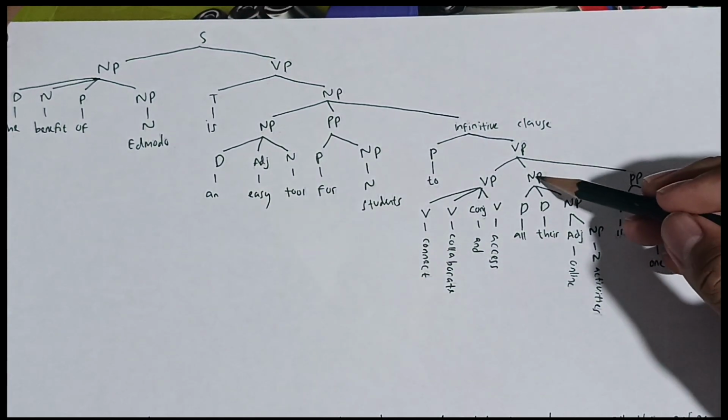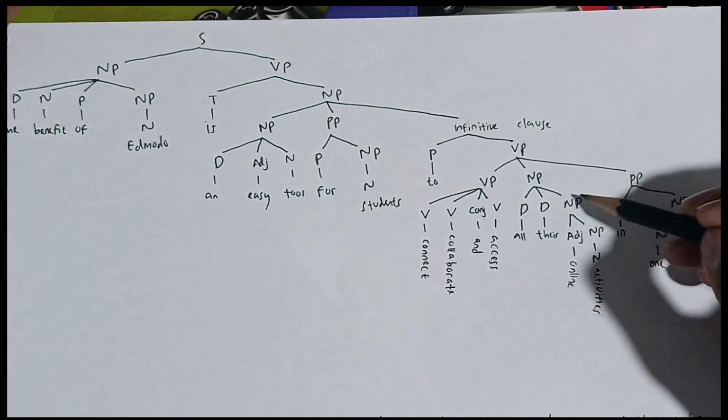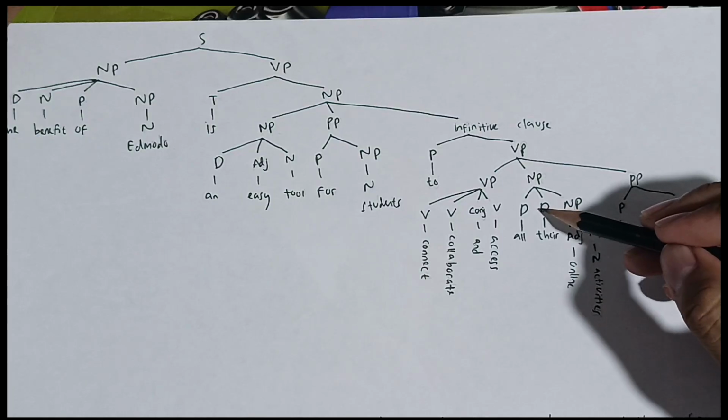And then this verb phrase is formed by noun phrase. The noun phrase is formed by determiner and noun phrase. So there are two determiners.